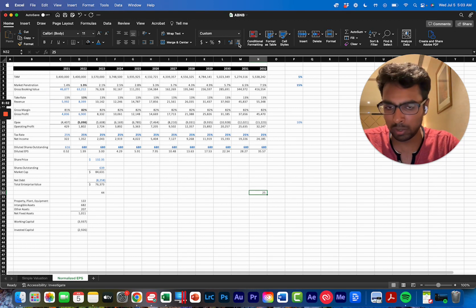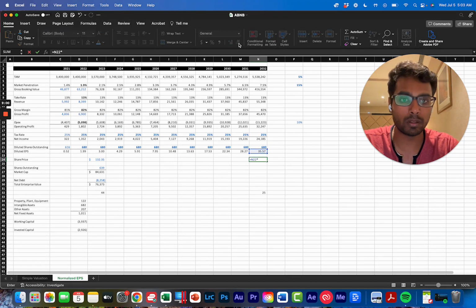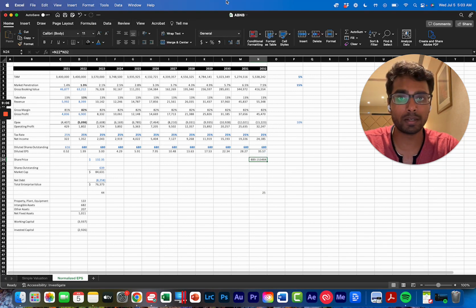And again, this is why we diversify, because there are a lot of uncertainties when it comes to investing. So let's say $35.57 of earnings in 2032, and it trades at 25 times. That means it's an $890 stock in 10 years. This is 10 years of forecast.